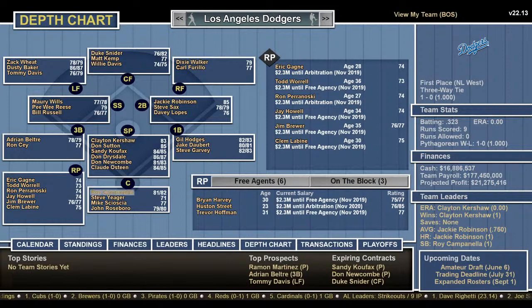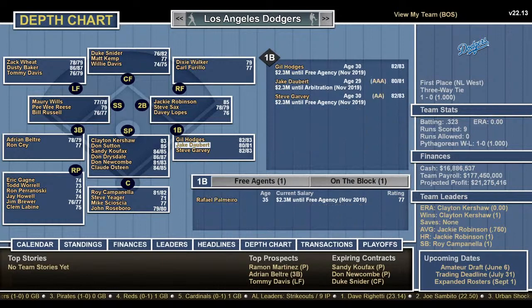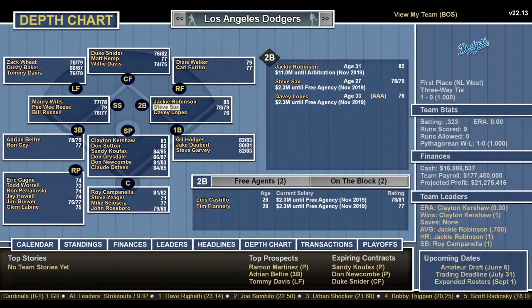Catchers, Roy Campanella, Steve Yeager, Mike Scioscia, Johnny Roseboro. Not bad at all. First base, Gil Hodges, Steve Garvey, and Jake Daubert. Oh, he goes way back. Dead ball. But defensively, he's an 81, which is interesting for dead ball. Second base, Jackie Robinson, Steve Sax, Davey Lopes. I'd probably go Robinson over Davey Lopes. I know they have Sax rated higher. Let's just see. They got him an 87 defensively. What's Lopes? 79. Okay, I guess.